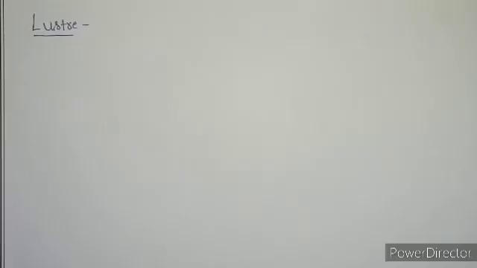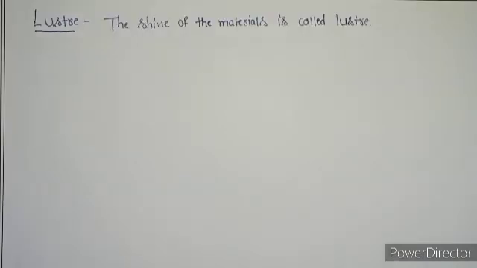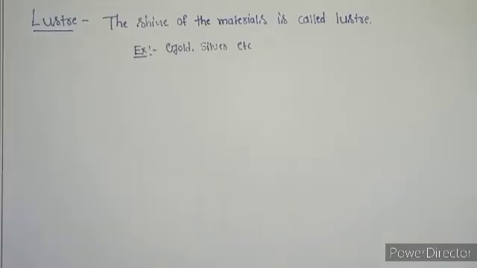Students, next we are going to know about luster. Luster is the shine of the materials. The shine of the materials is called luster. Examples for luster are gold, silver, etc. These gold, silver are all metallic minerals.